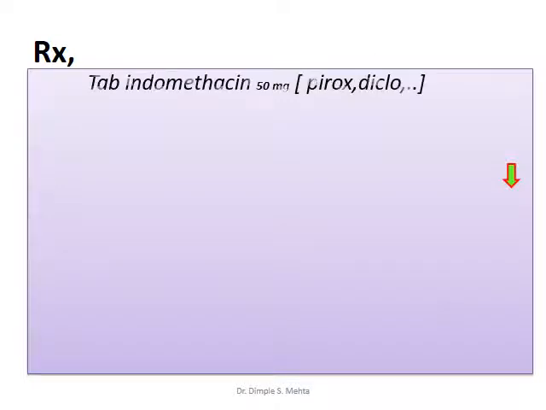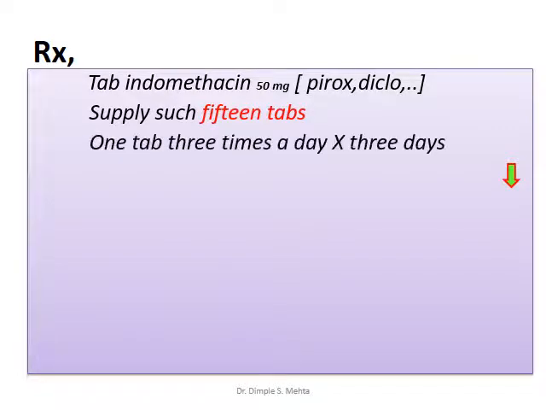So for them, the treatment would be tablet indomethacin 50 milligram. You can start with piroxicam or diclofenac, but I would prefer indomethacin. So tablet indomethacin 50 milligram, supply such 15 tablets. One tablet to be taken 3 times a day for 3 days. After 3 days, call your patient for follow-up. Check his uric acid level.